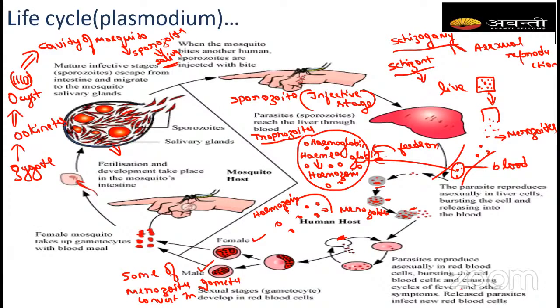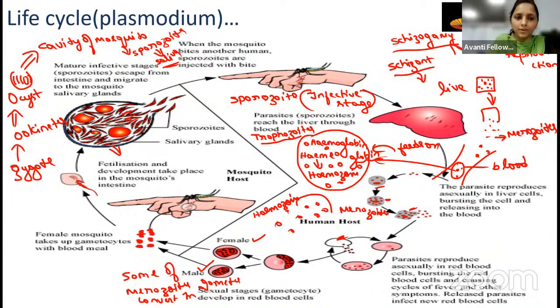So see here, what will happen? The mosquito is a normal mosquito, a female Anopheles mosquito, and it is not infected. Now the person has the malarial disease, so the blood has the gametes. Whenever the mosquito bites him, it is infected. Some process is going to happen in the mosquito. I will tell you in the last what that process is.